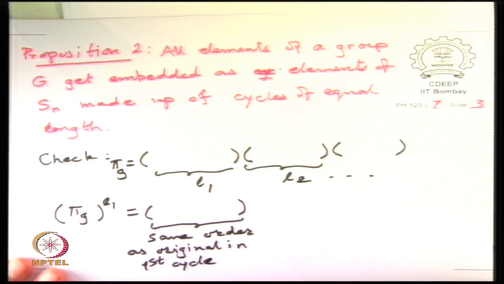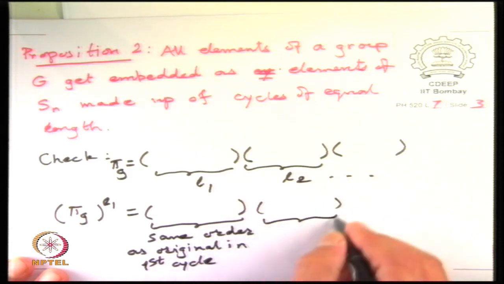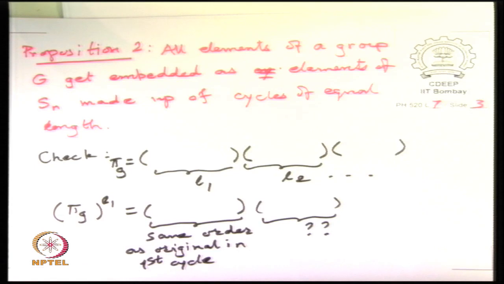Can you see it? Yeah. Whereas here we don't know what happens. If L2 and L1 are not compatible, if L2 is a factor, if L2 is a much smaller number and a factor, then it may be okay. But if L2 is comparable and larger and not having an integer fraction with L1, then this L1 cycling will leave L2 in some unusual configuration which is not the same as original.